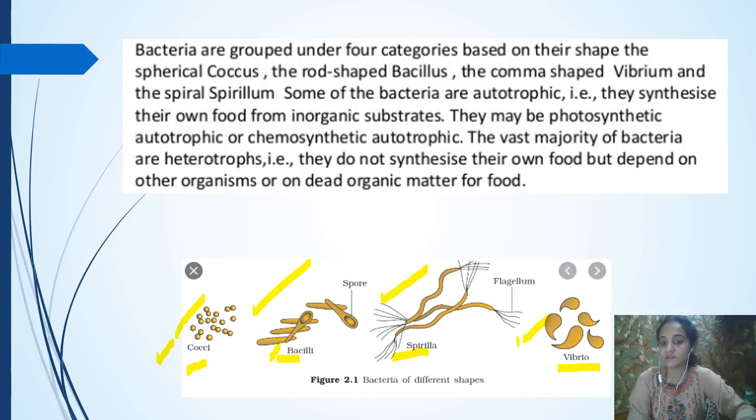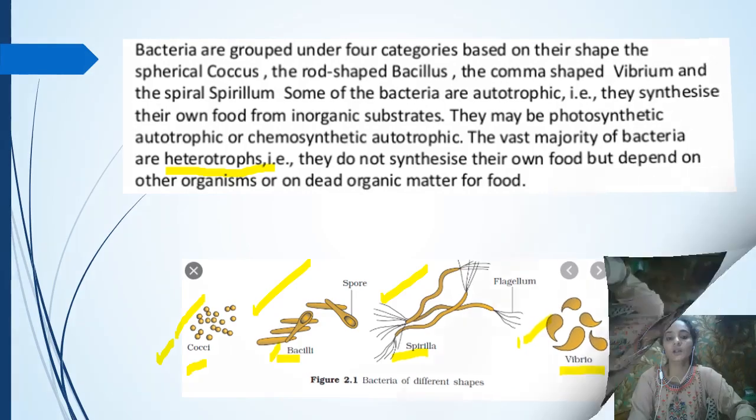Some of these bacteria are autotrophic, and they can synthesize their own food material. Some are photosynthetic autotrophs, and some are chemosynthetic autotrophs. You know the difference: in photosynthetic, they utilize sunlight, and in chemosynthetic, they utilize chemicals for the production of energy. The majority of bacteria are heterotrophs, that means they do not synthesize their food, but depend upon other organisms, might be a dead organism, for obtaining their food material. Clear? So this is about the bacteria.